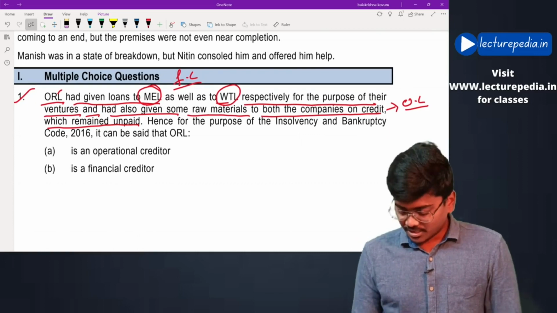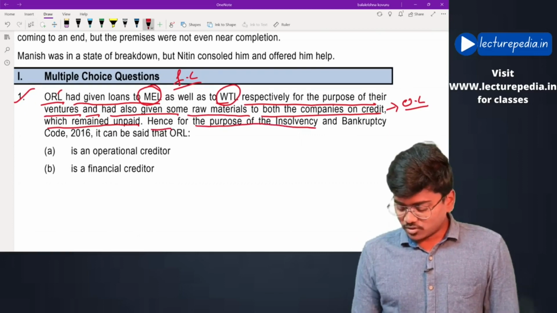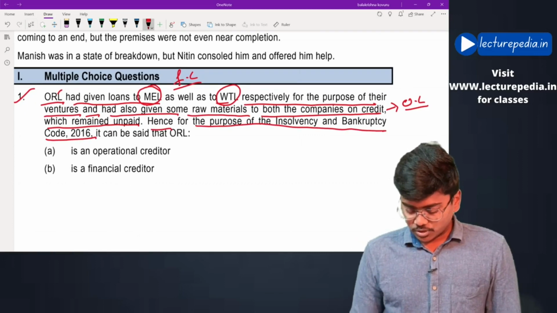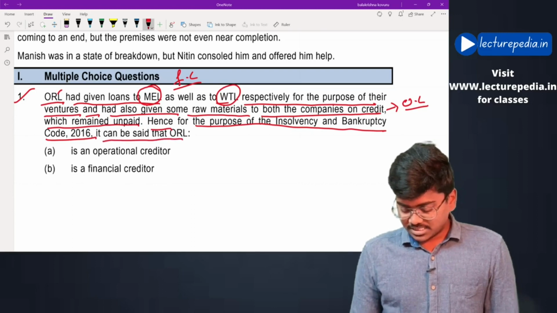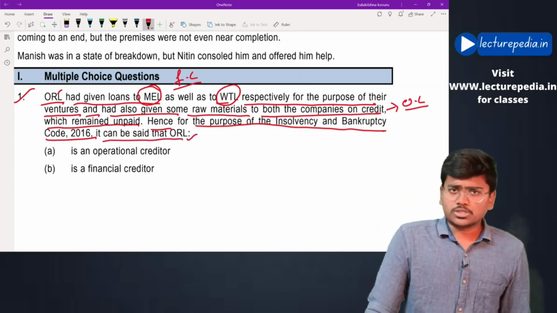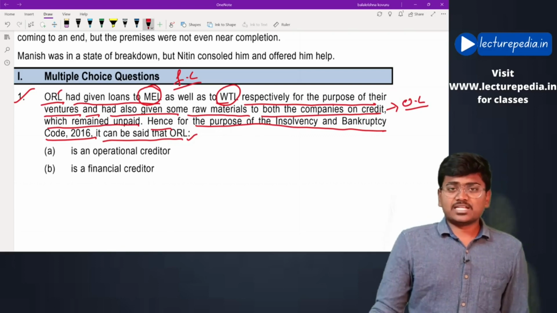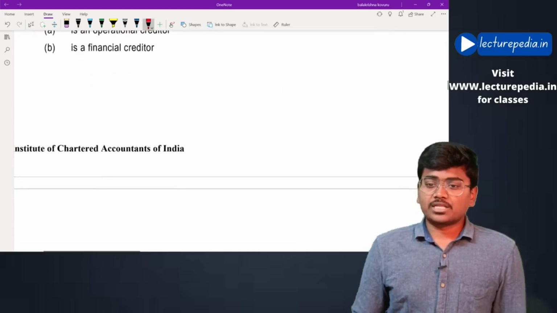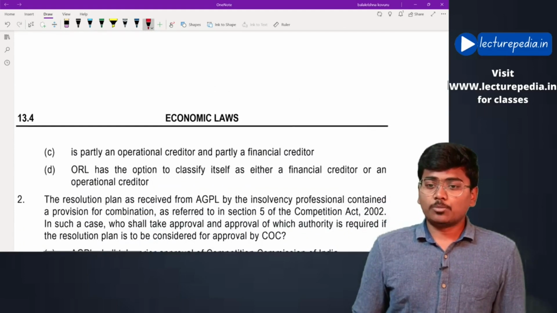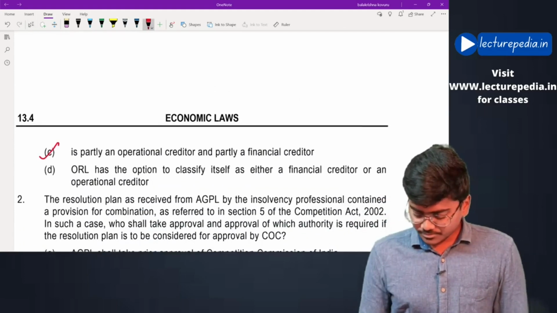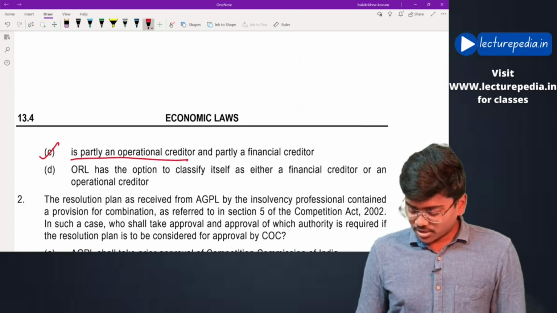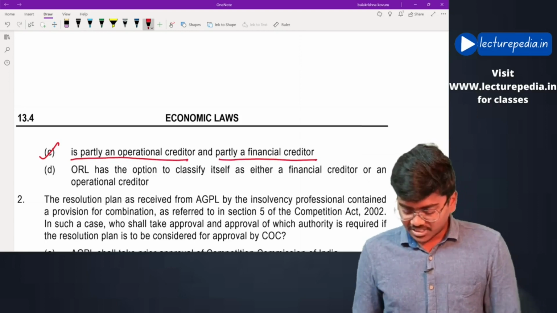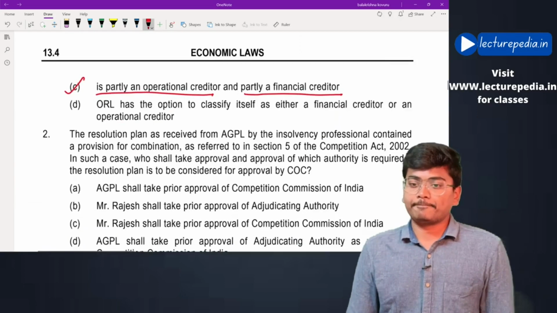Hence, for the purpose of Insolvency and Bankruptcy Code 2016, it can be said that ORL is both a financial creditor as well as an operational creditor to the extent of the debt. The answer would be option number C. Partly operational creditor and partly financial creditor. Okay. Next.